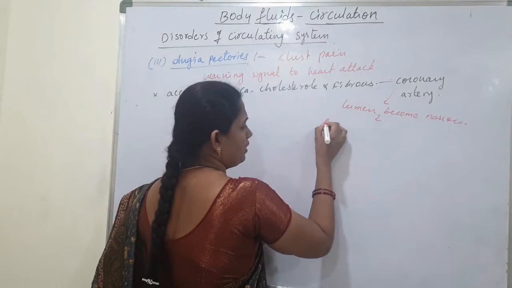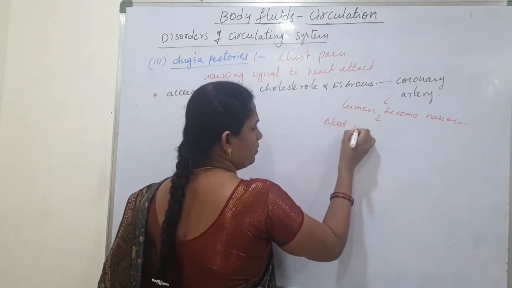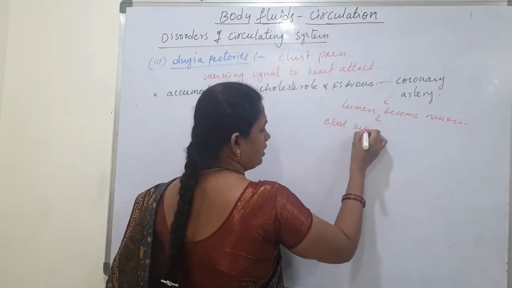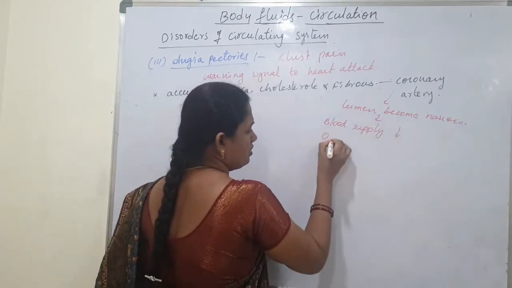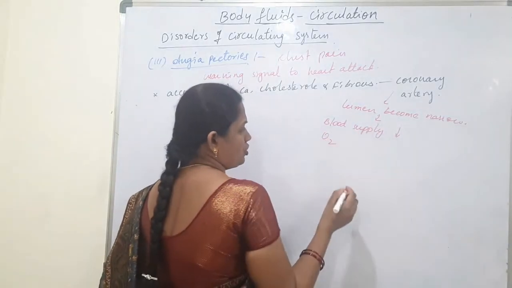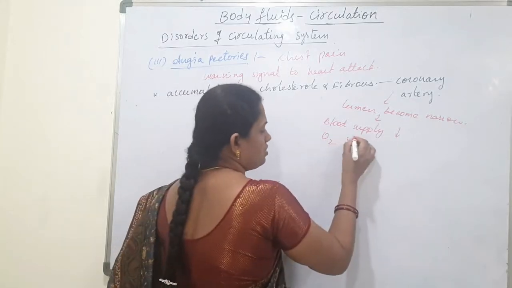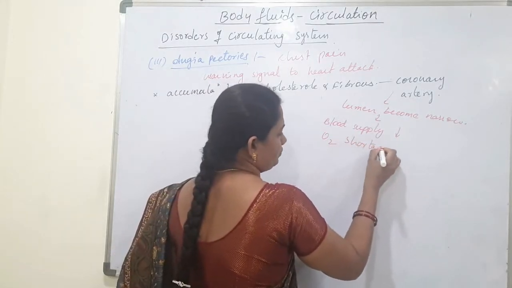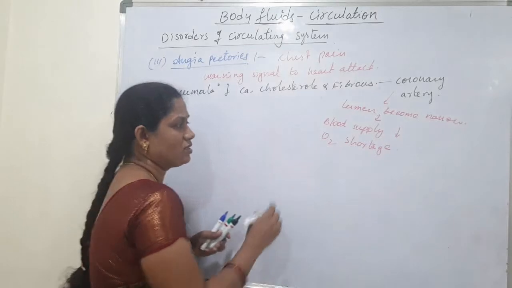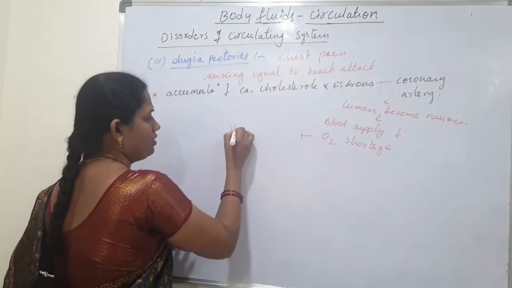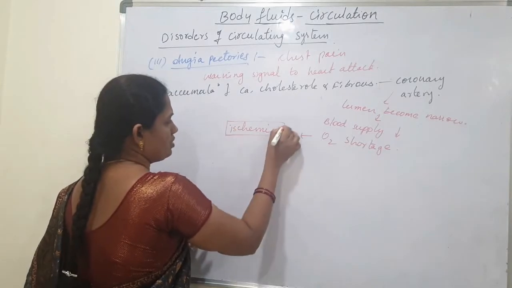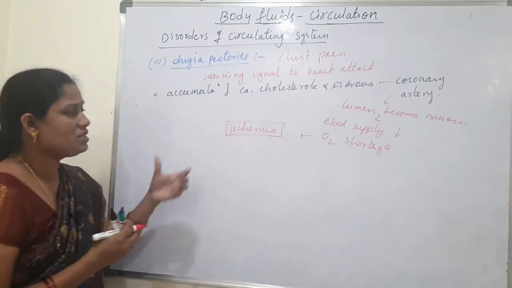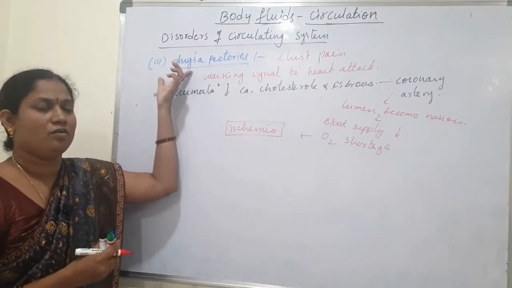The blood supply is decreased. As a result, oxygen shortage will occur. This condition is called ischemia. Up to here, these conditions are called angina pectoris.